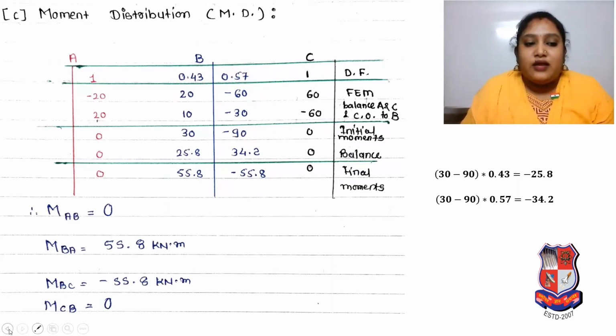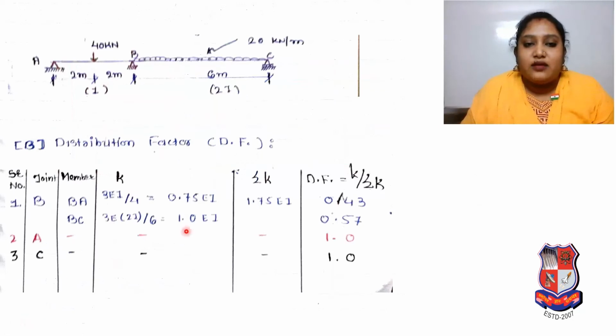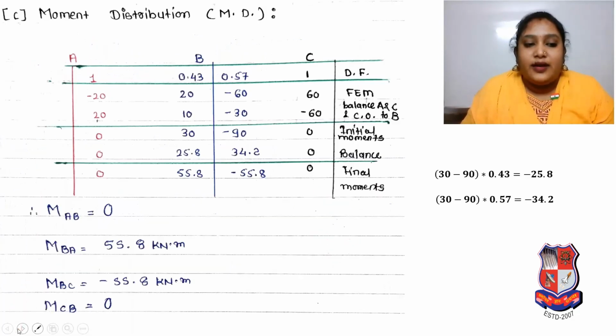You can decide that from the previous table. Whatever distribution factor you received from the calculation, you have to mention in the table. So it is your distribution factor.